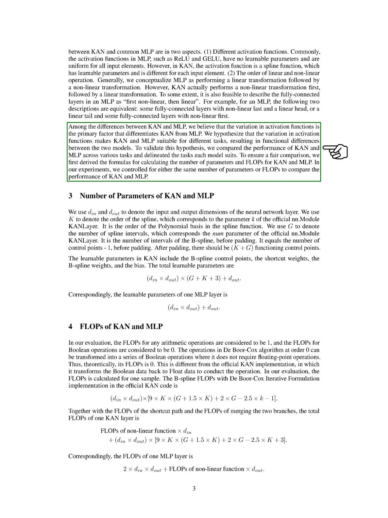To ensure a fair comparison, we first derive the formulas for calculating the number of parameters and FLOPs for both KANs and MLPs. In our experiments, we control for either the same number of parameters or FLOPs to accurately compare the performance of KANs and MLPs.